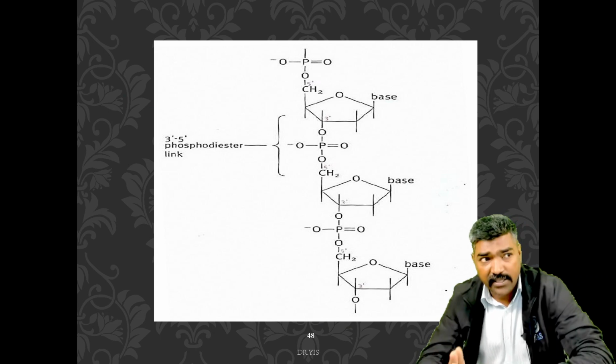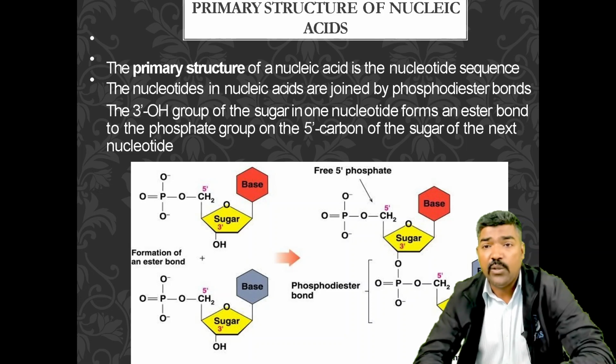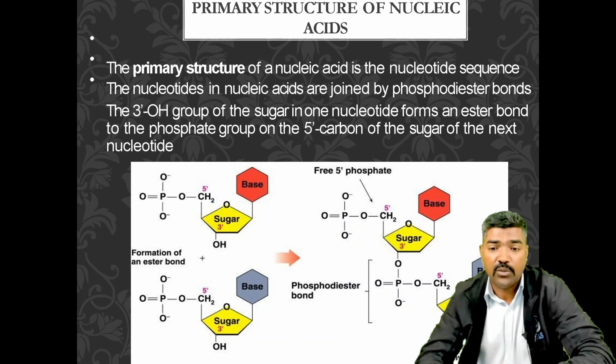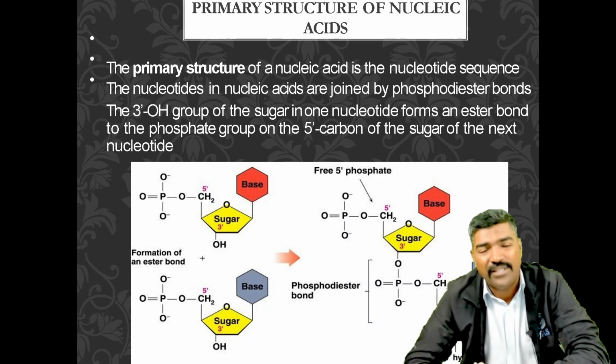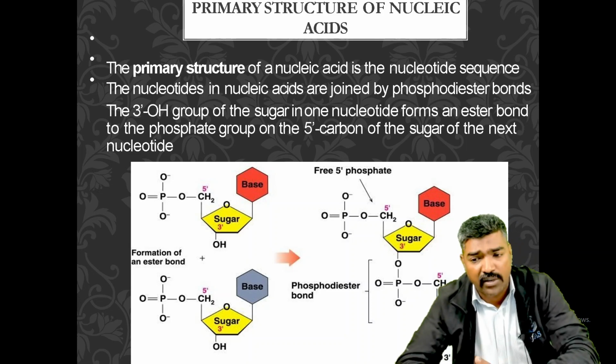You can see the 3' to 5' phosphate linkage, and the base and structure are shown. The primary structure of nucleic acid is the nucleotide sequence. Nucleotides are joined by phosphodiester bonds: the 3' OH group of the sugar in one nucleotide forms an ester bond to the phosphate group on the 5' carbon of the sugar in the next nucleotide. You can see the formation of the ester bond to the 5' phosphate, and the phosphodiester bond is shown.